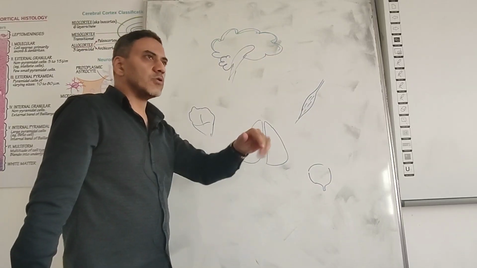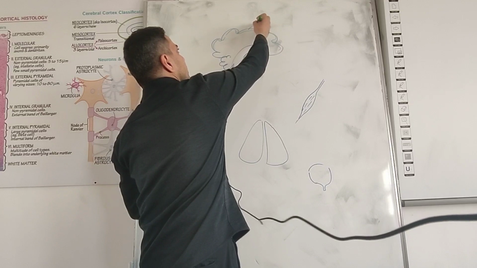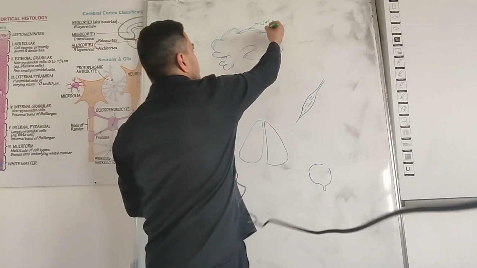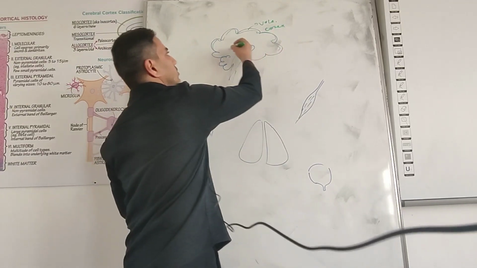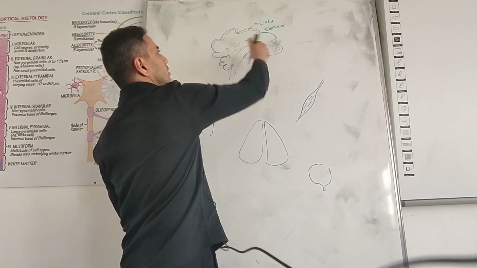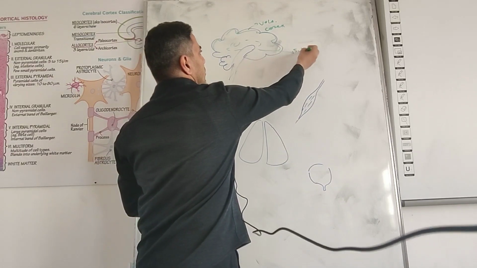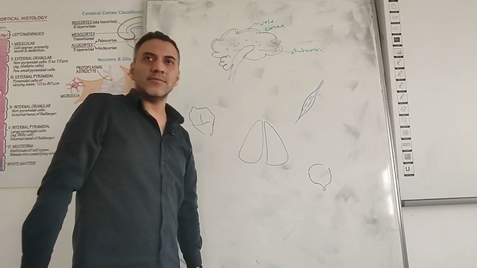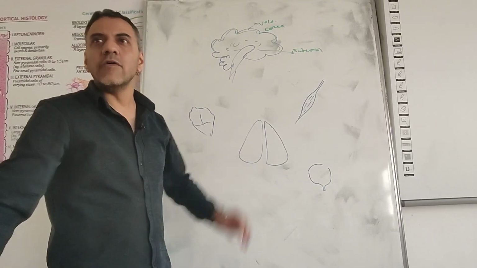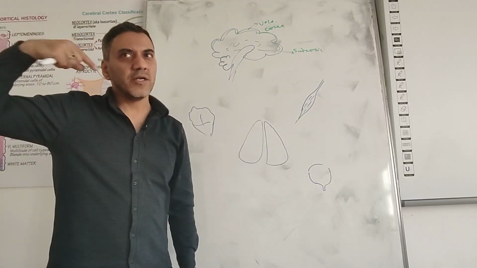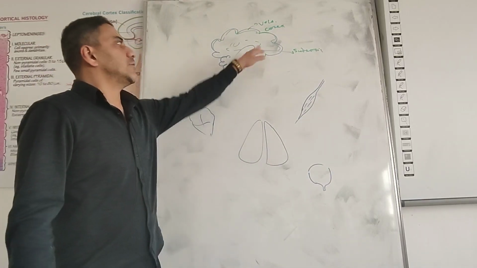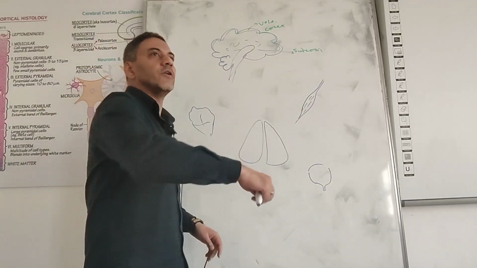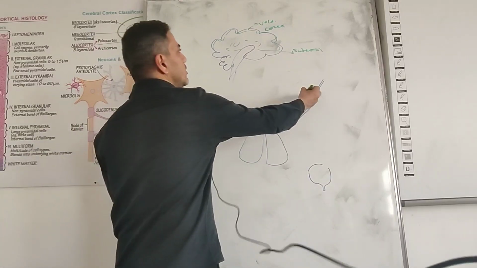The cortex is the center of voluntary action. Subcortical structures are for involuntary action. Understood? Cortex is for voluntary, because this is done by our mind. Subcortical is for involuntary. Skeletal muscle, we said, is voluntary, so it has a connection with the cortex.